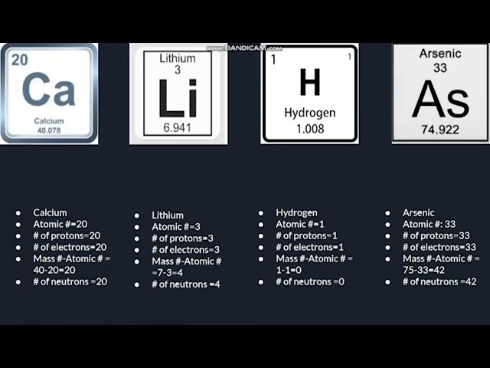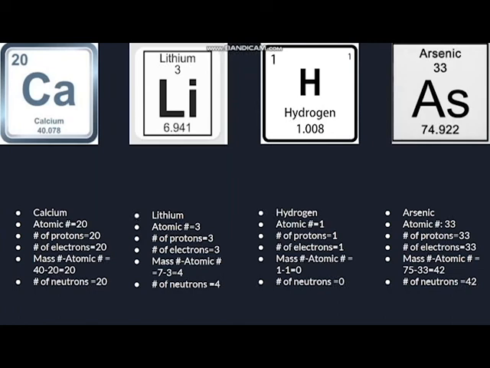Doing a couple more examples, we can take a look at calcium, which has an atomic number of 20, which means that the number of protons and electrons are going to be 20. You take the mass number, about 40, subtract that by 20, and you get the number of neutrons, which is going to be 20. So the number of neutrons, electrons, and protons are all going to be the same for calcium, all are 20.